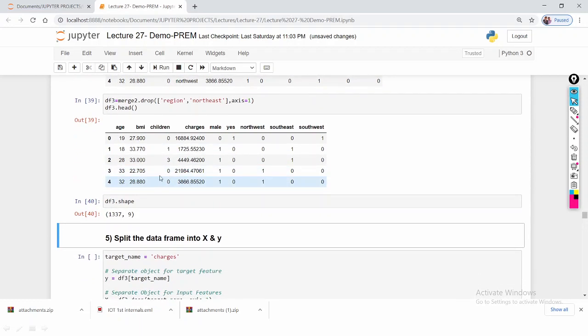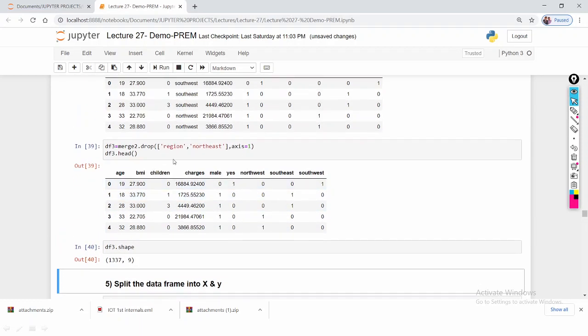So now this is my final data frame. In this data frame, if you observe, age, BMI, children, charges, male, northwest, southeast, southwest. So here 1 2 3 4 5 6 7 8 9. So in total 9 columns, and the shape is 1337. So this is the data frame df3. Now this data is ready to train the model.